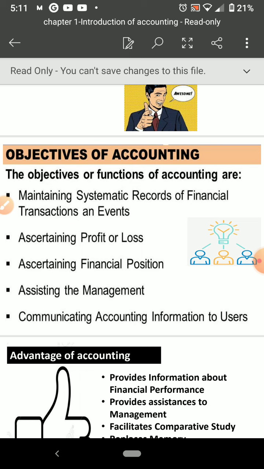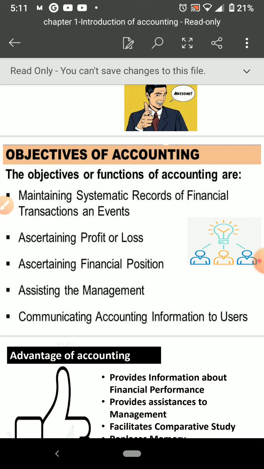Whatever transactions and events are happening in the business, we have to record properly and keep systematically according to specified rules. Those rules we will study later. Accounting also follows some principles, that's why accounting is also treated as a science. Next objective is ascertaining profit or loss.